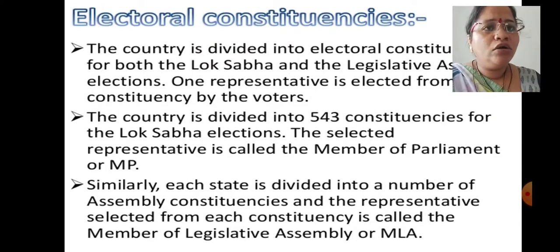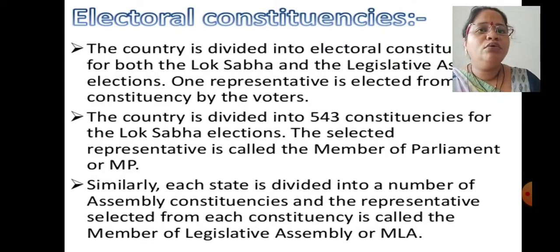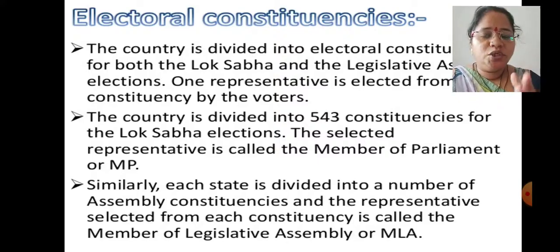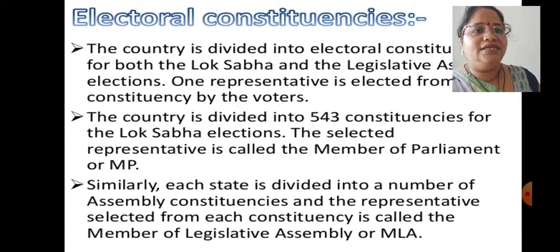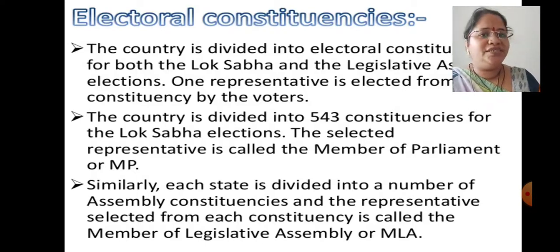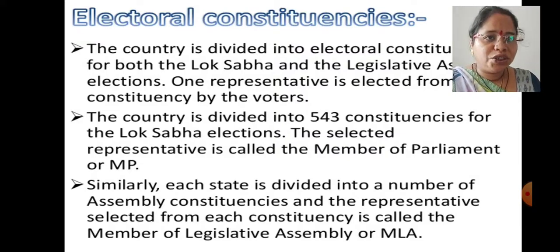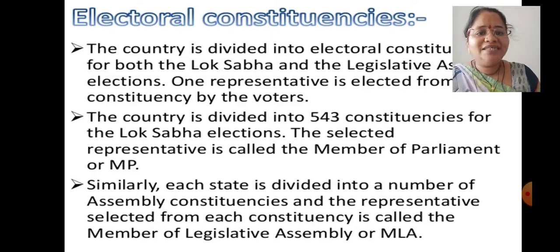Next, electoral constituencies. Children, it is very important to understand first that our whole country, India, is divided into constituencies according to Lok Sabha seats. These seats are divided into general, OBC, SC and ST. If I look at the country's division, there are 543 constituencies. The next division we see is the state, which is divided into assembly constituencies. So the division of the country is called constituencies and the division of a state is called assembly constituencies.